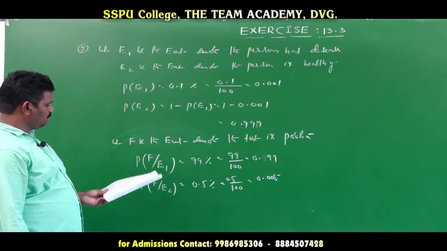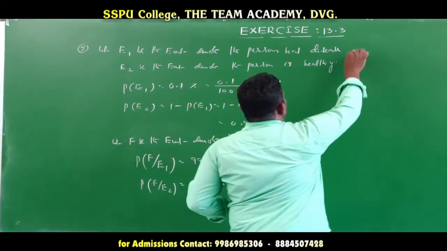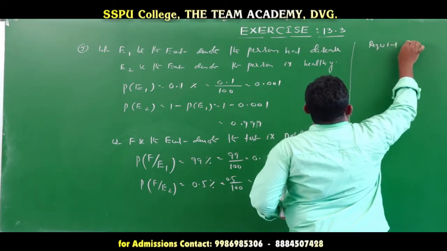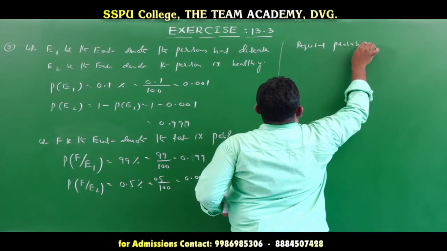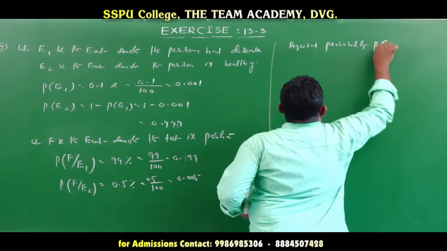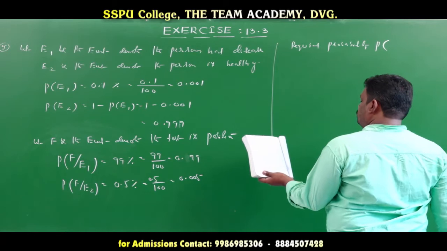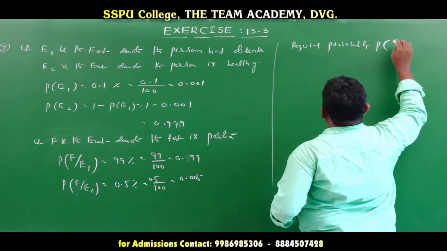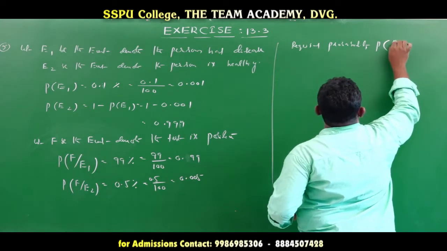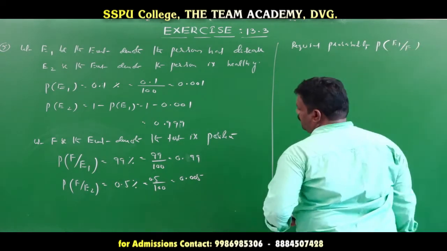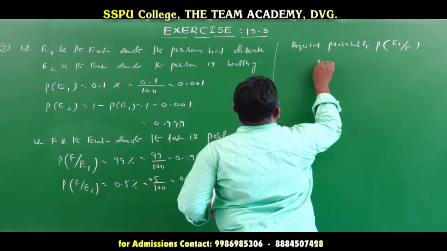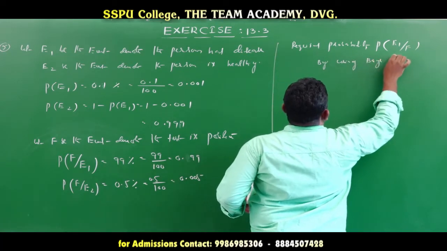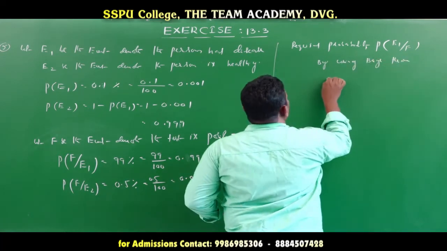Next, what we have done here is the required probability. What do we require here? The probability that a person has the disease given that the test is positive. So the person has a disease means E1, so E1 given F. So by using Bayes theorem, then what do we have?